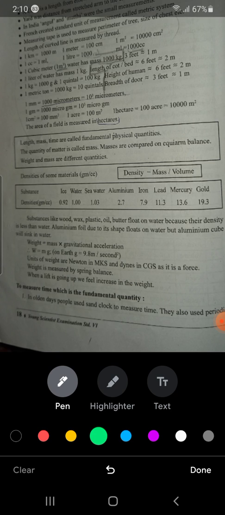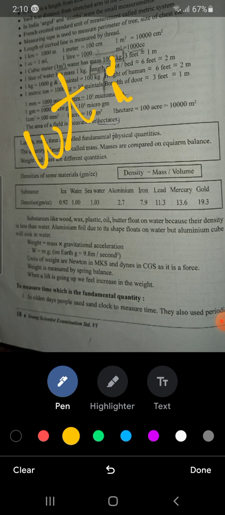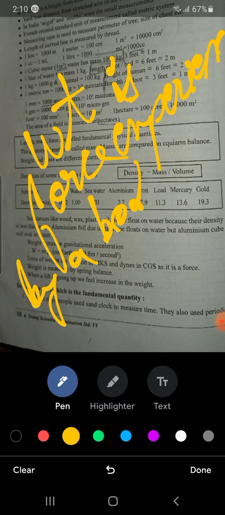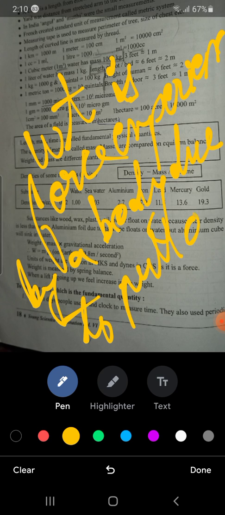Next, the unit of weight is Newton in MKS unit and dynes in CGS unit, as it is a force. See, in the first only I have told you that weight is the force experienced by a body due to pull of earth.